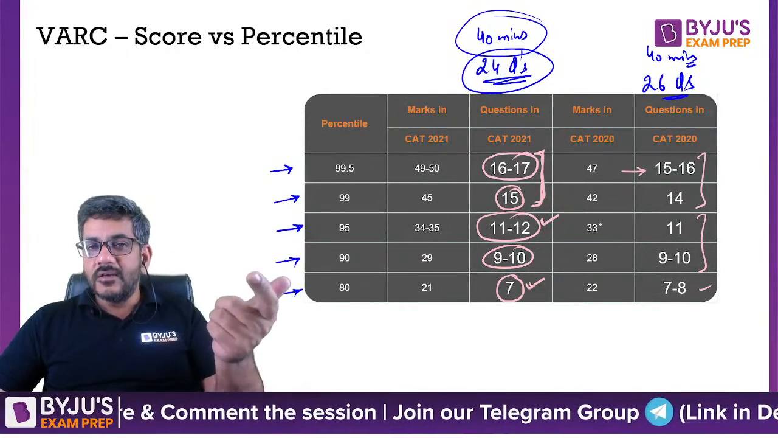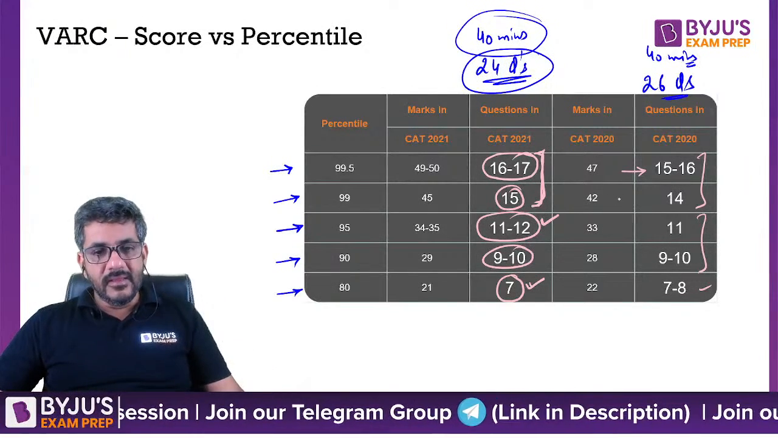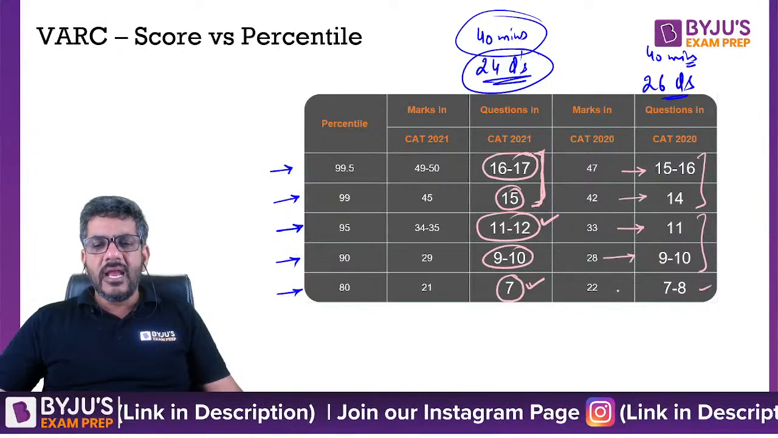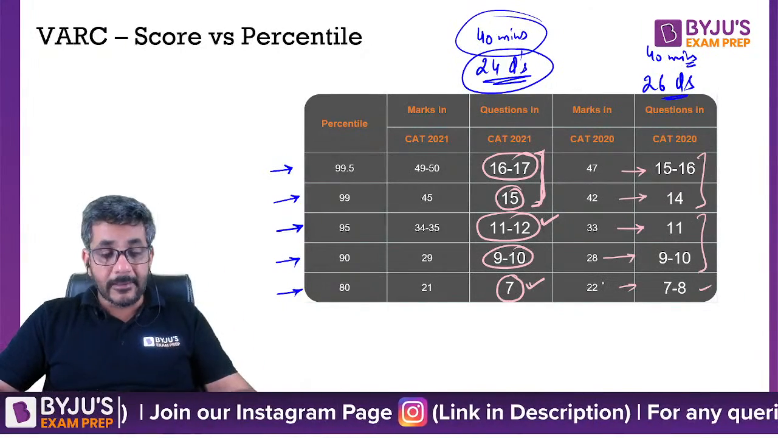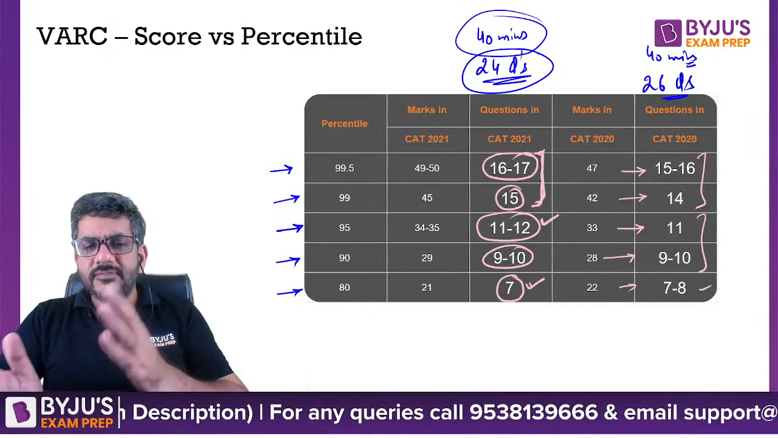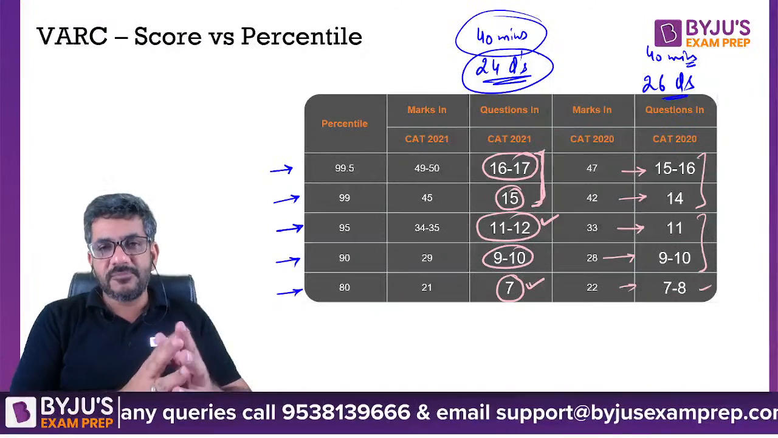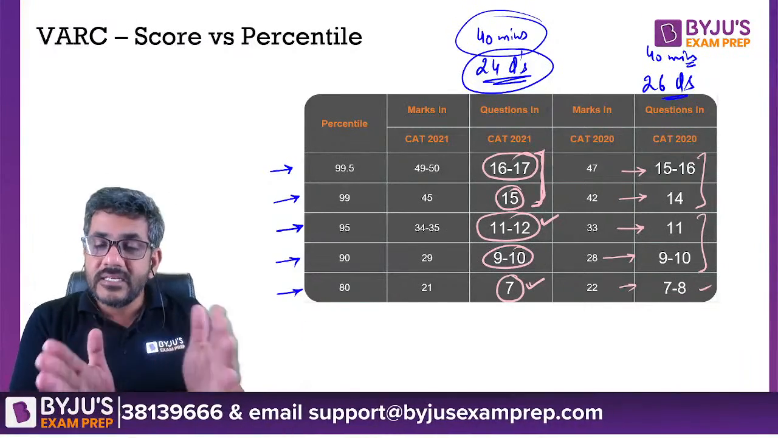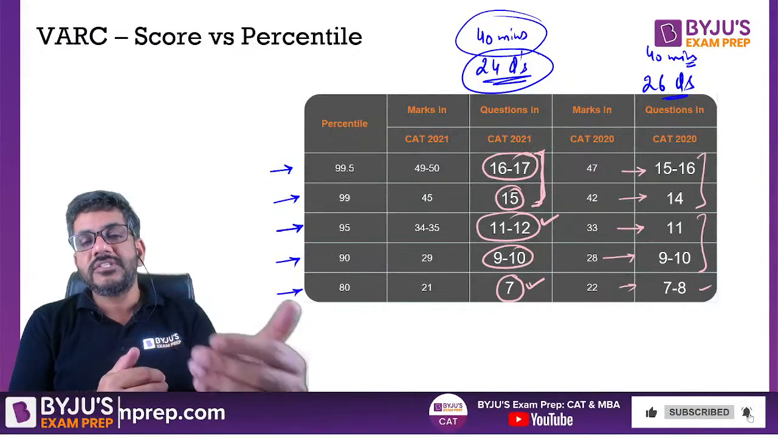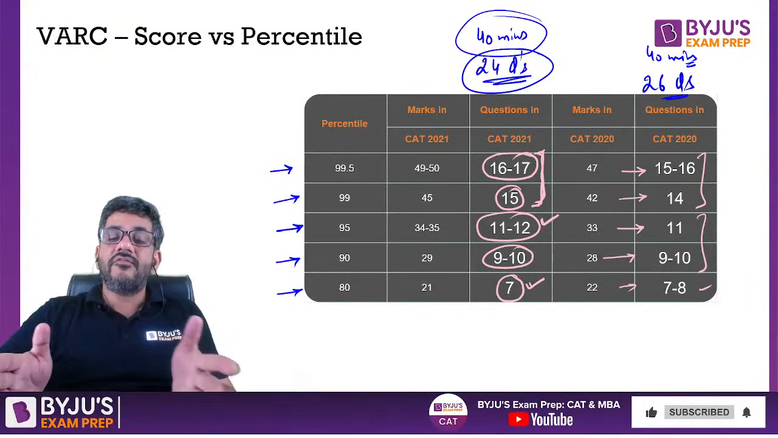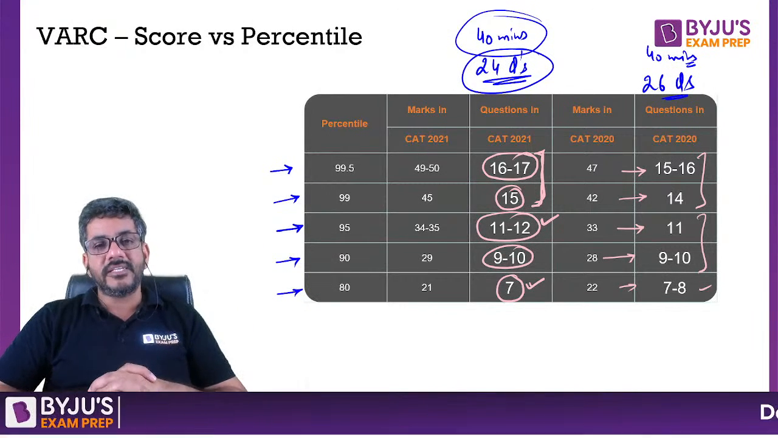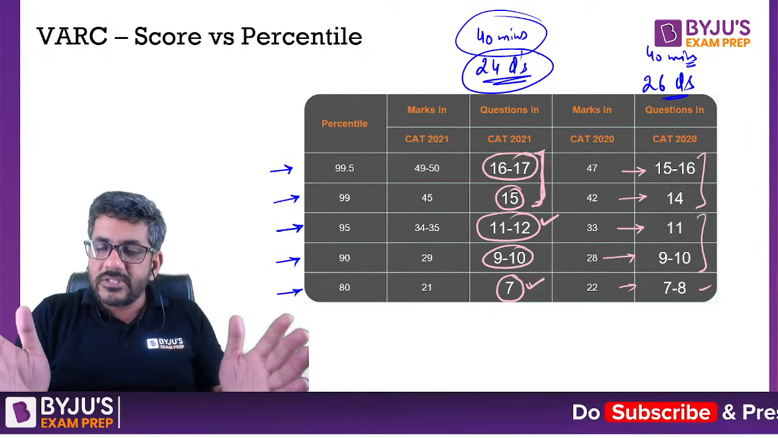More questions, but it still comes lower. Same was the case with 99, same was the case with 95 or 90, and 80 was approximately the same. That tells you that probably verbal ability was slightly more on the tougher side in 2020 with respect to 2021. Though there is a possibility it might be so much tougher than 2021 that the score for 99.5 can be 11 to 12 instead of 16, 17. So there can be this much of difference as well.